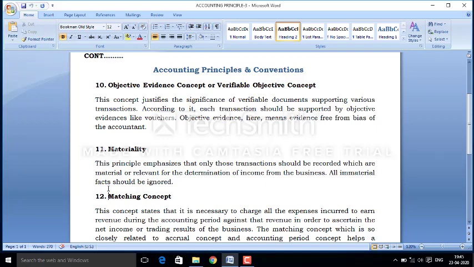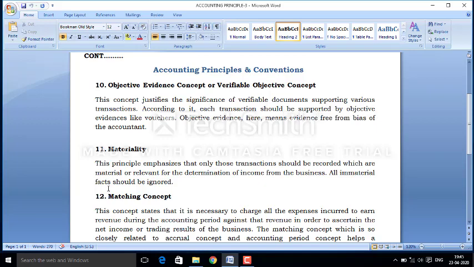Similarly, in the case of books of accounts, if an item is debited and again debited, it will increase the value of that item. And if that item is debited and then credited later, it will decrease or deduct the value of that item.